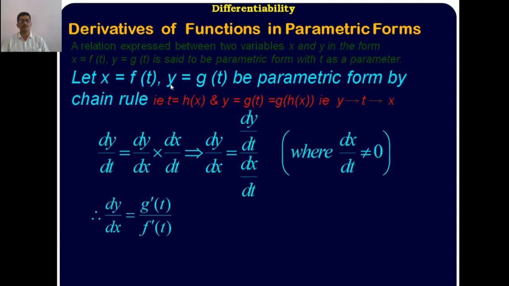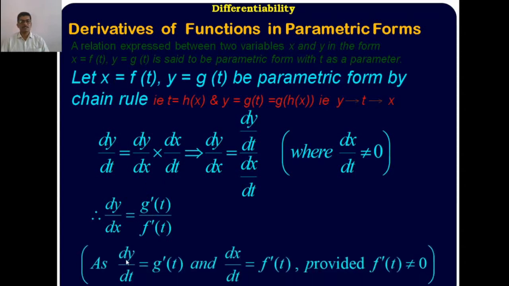dy/dt means differentiating g of t with respect to t, and dx/dt means differentiating x with respect to t. That is g dash t divided by f dash t. It means dy/dt is g dash t and dx/dt is f dash t. That is the rule for differentiating with the parameter t or theta. It means dy/dx is equal to dy/dt divided by dx/dt, with the parameter t.